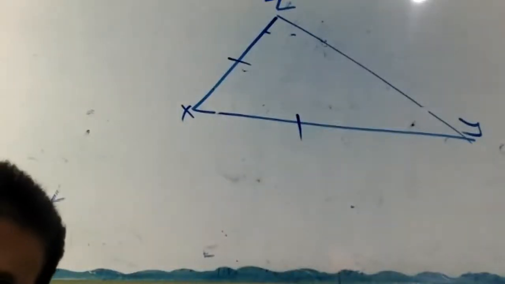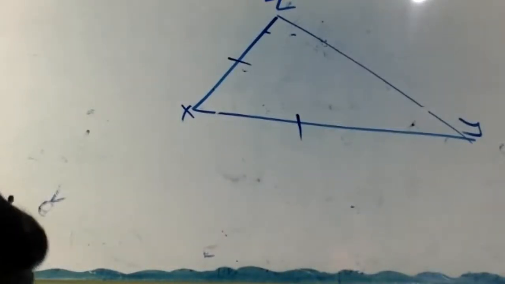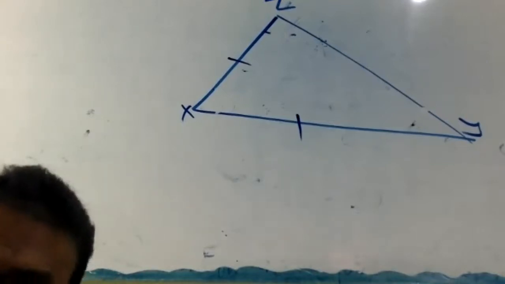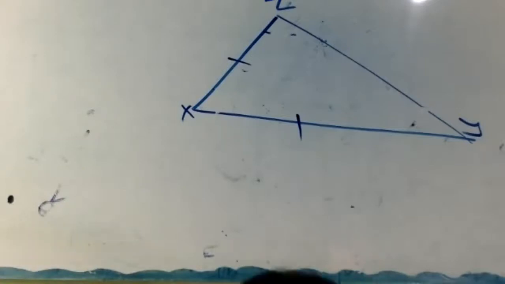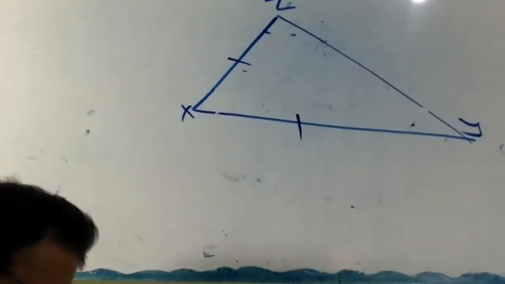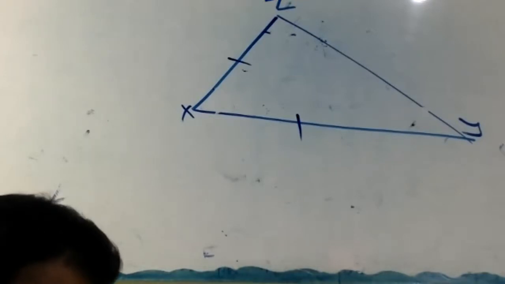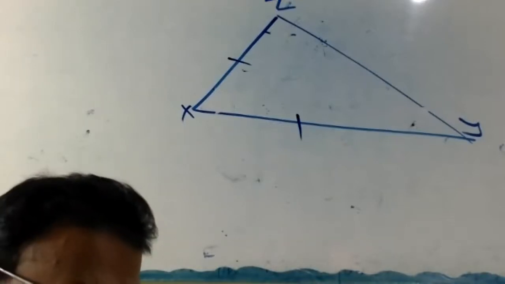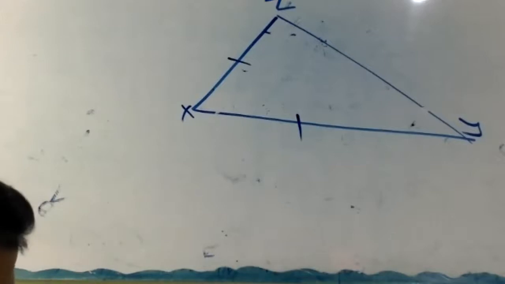Okay. Now there is a converse theorem. Write that one. There is one converse of this theorem, right? The sides opposite to equal angles of a triangle are equal.